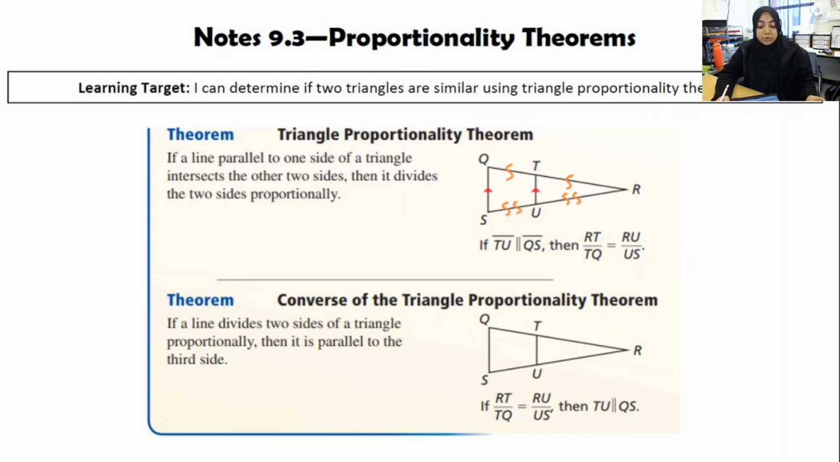The converse, of course, says the opposite. If I know that RT and TQ are similar and RU and US are similar, then I can conclude that these 2 are parallel, right? So I'm basically looking and paying attention to those parallel lines. Let's do some examples and see how that works.